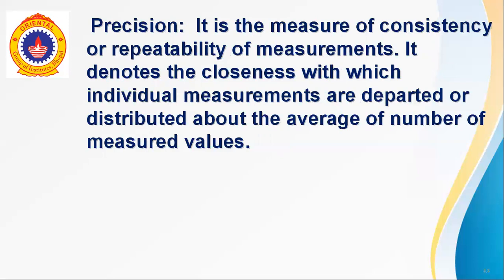Next, precision. It is the measure of consistency or repeatability of measurements. It denotes the closeness with which individual measurements are departed or distributed about the average of number of measured values. So the difference between accuracy and precision is very clear. In case of precision, we consider consistency or repeatability.